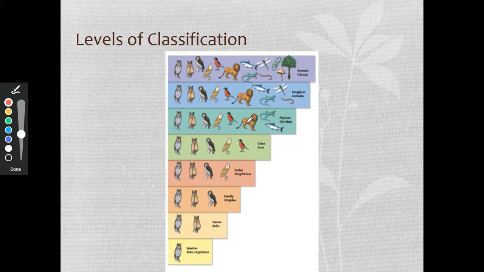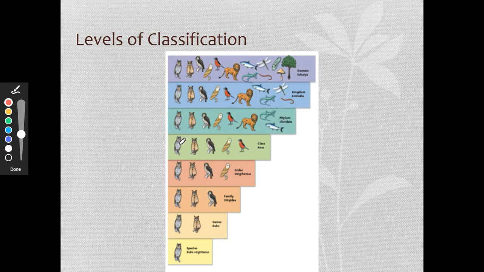Talking about classes, the class that the lion belongs to is the same class that we belong to, and that's class Mammalia, the mammals. This is a bony fish. It belongs to the class Osteichthyes. The sharks and rays belong to a different class. Those are the cartilaginous fishes. They belong to a class called Chondrichthyes. And the lizard, with dry skin, belongs to the class Reptilia.